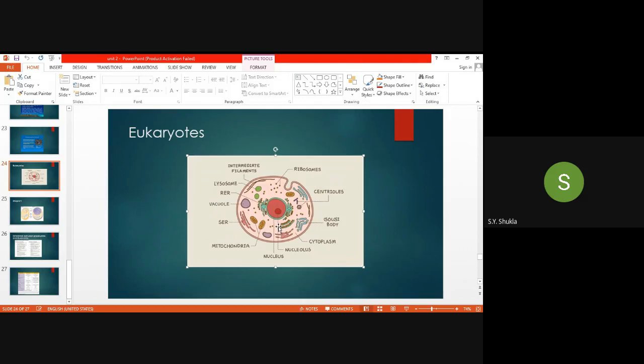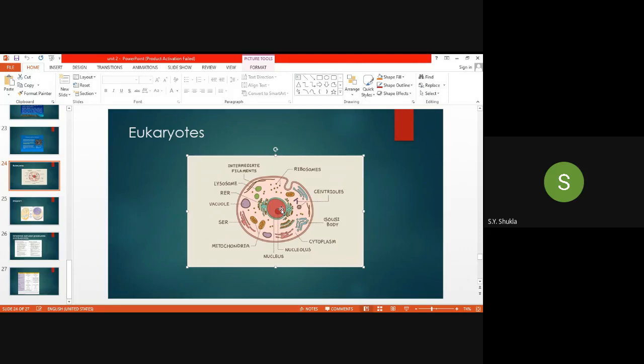Whatever the cell functions are, they are governed by the nucleus, because it contains genetic material. Depending upon its function, it is thought to be like the brain of our cell. Like us, whatever functions we have are all decided by our brain: where we want to go, where we do not want to attend lectures, whatever decisions, voluntary or involuntary, are governed by the brain.